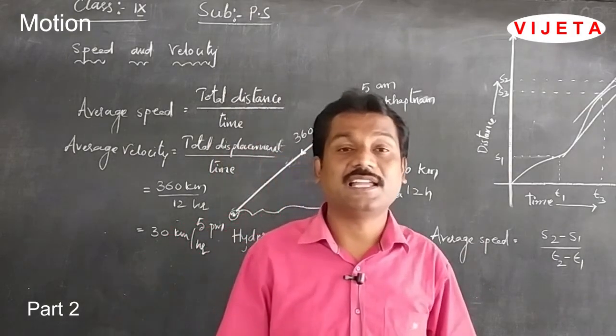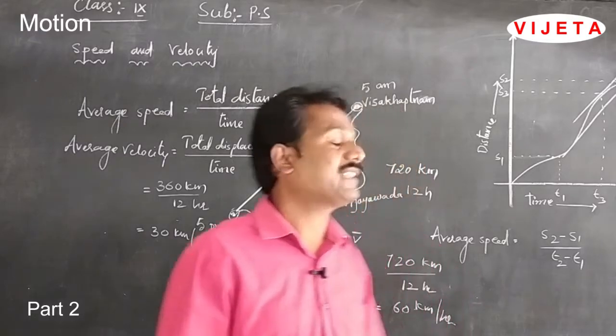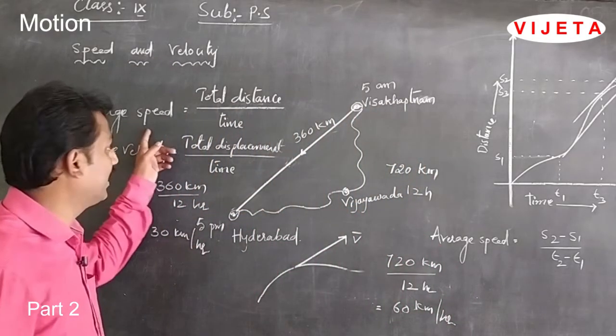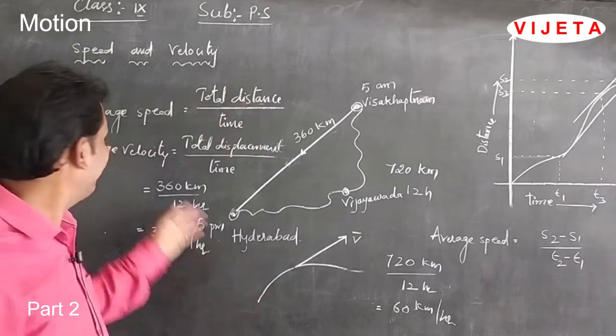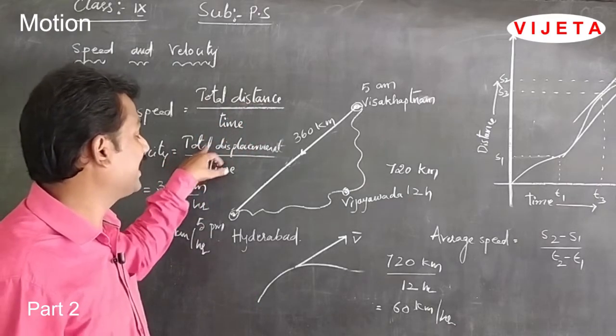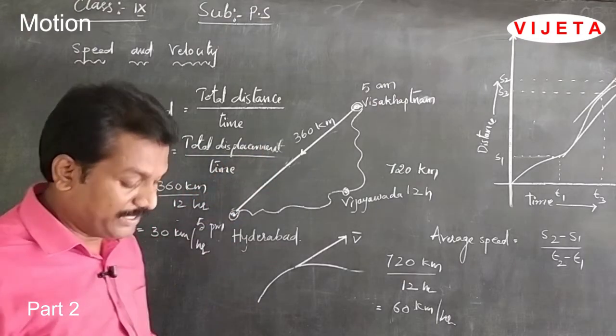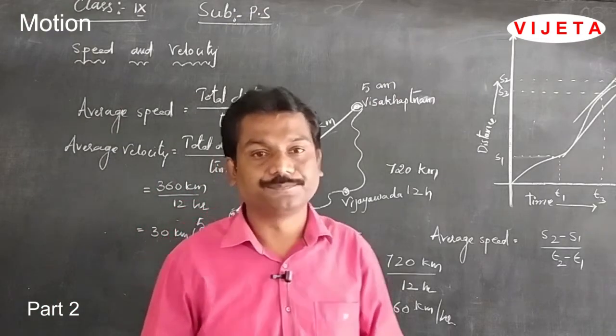How can we calculate the average speed? Average speed is calculated using the formula total distance divided by time. We can calculate the average velocity as well, which is total displacement divided by time. Now, we are going to define the term speed.